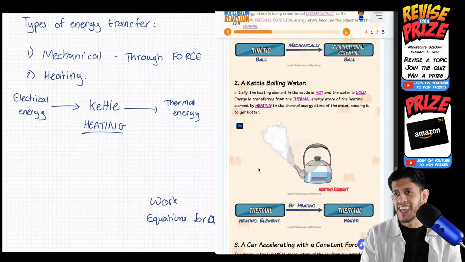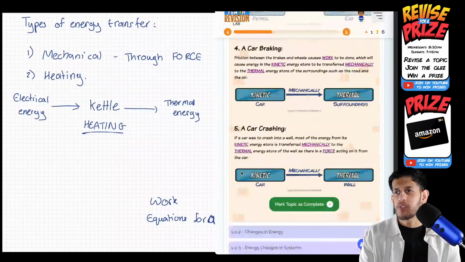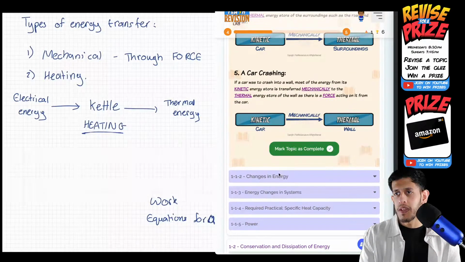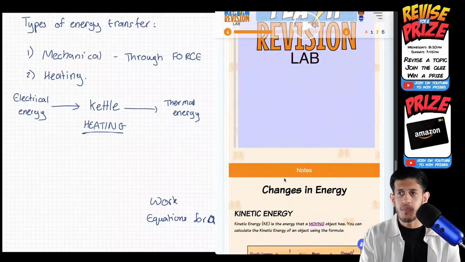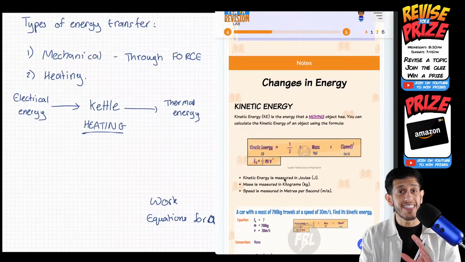And good luck today. Okay, so we've talked about some energy transfers, so I've marked that as complete. I'm going to move to the next stage. I want to talk about what else we're going to cover today. So changes in energy. Again, we've discussed a bit of it, but there are equations to look at.